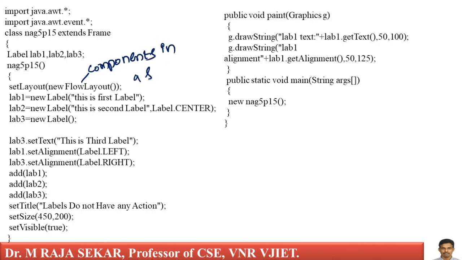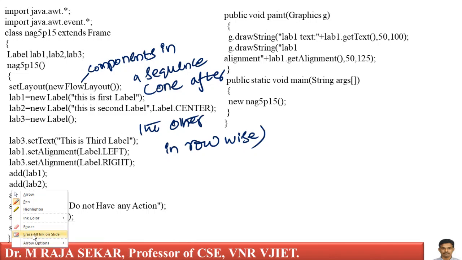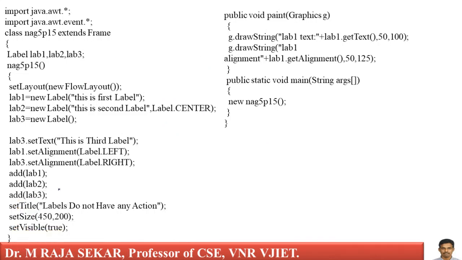In a sequence means what? This particular flow layout is used to keep components one after the other, row wise. This is useful to keep components in a sequence, that is, you can keep components one after the other row wise.